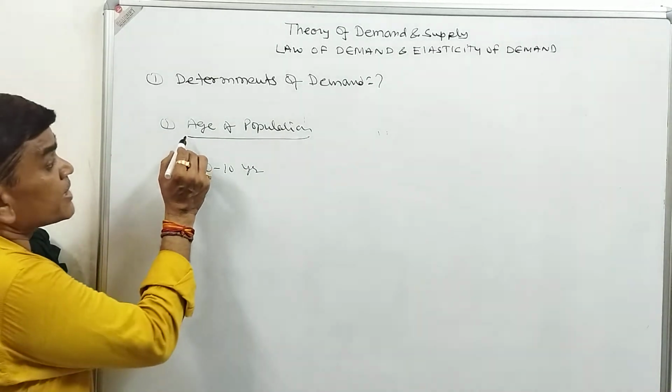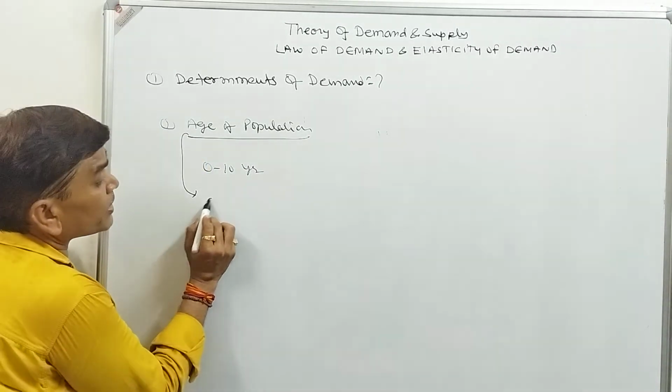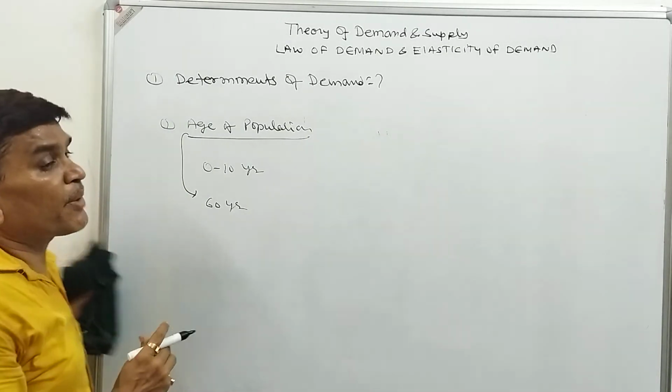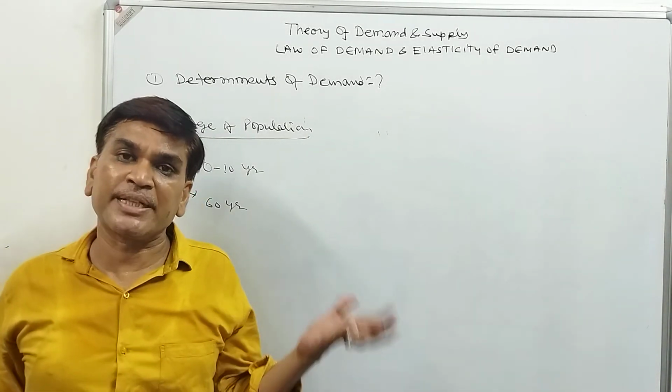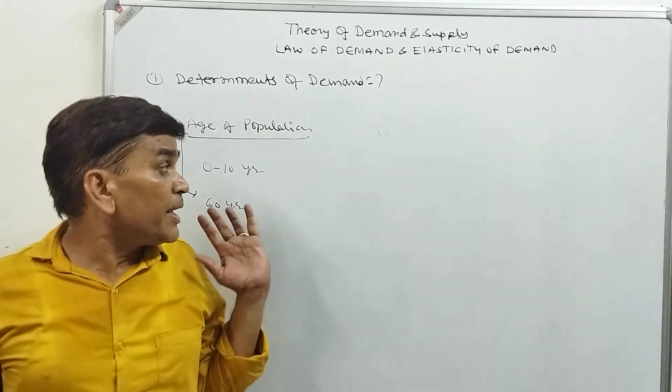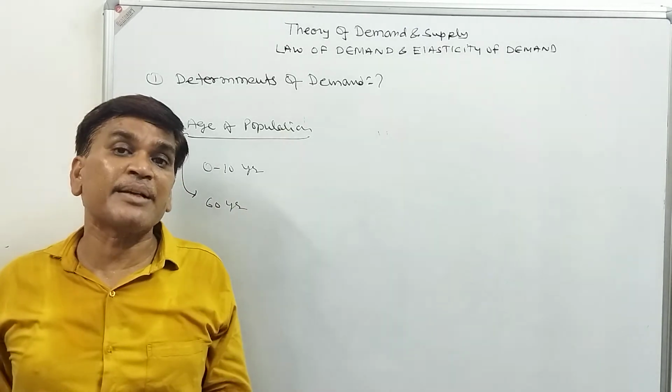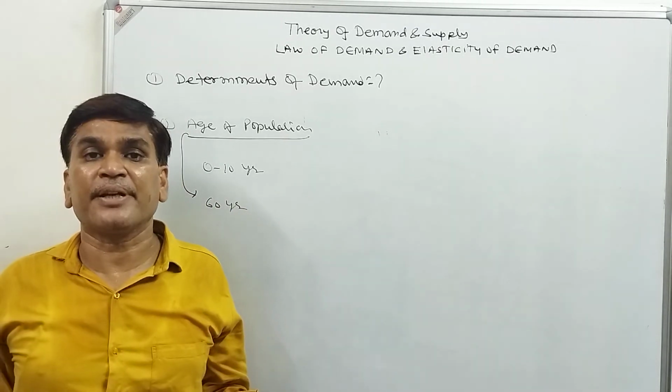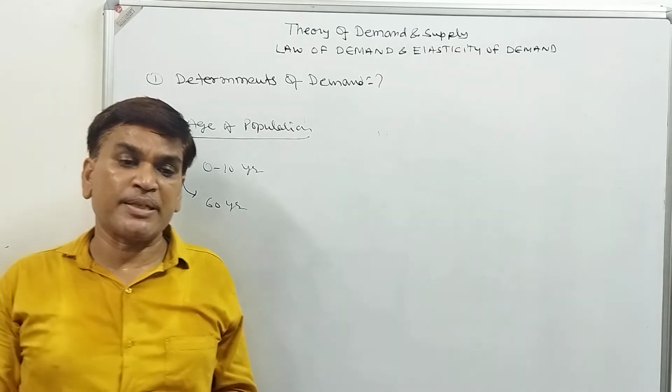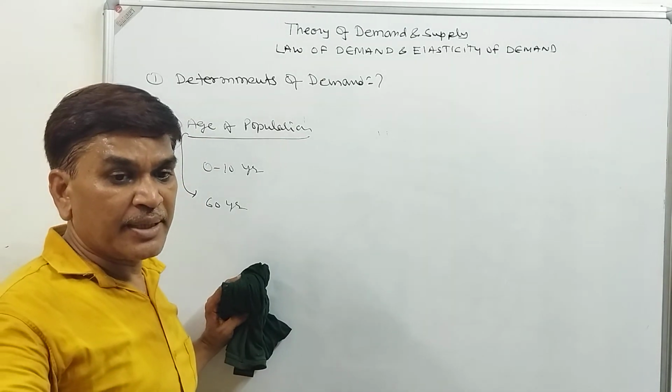If the age of the population is more than 60 years, then demand for walking sticks will increase. If the age of the population is in the middle segment, then there will be different demand. So the age of population also affects the demand.